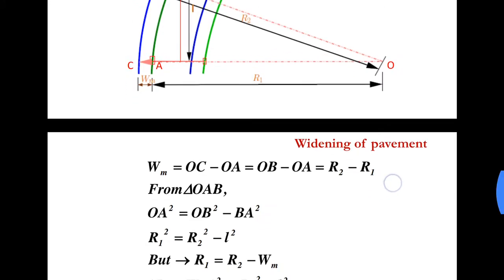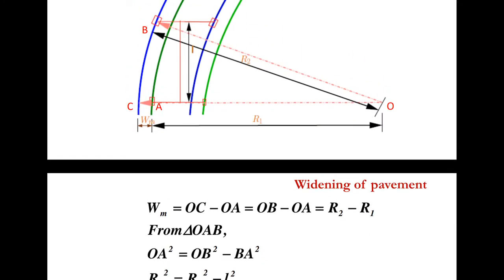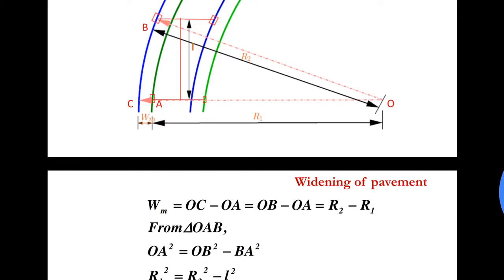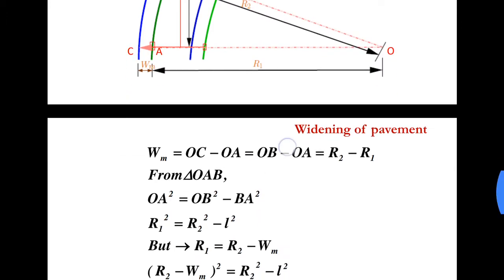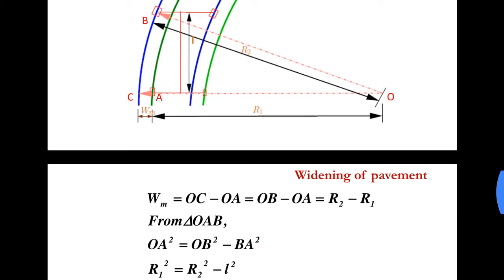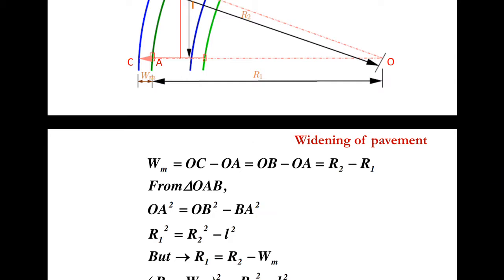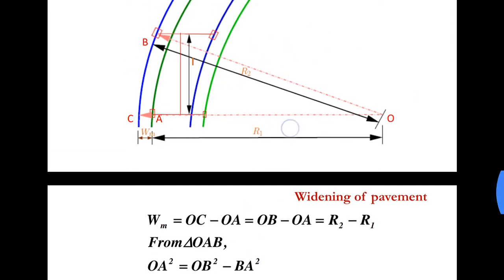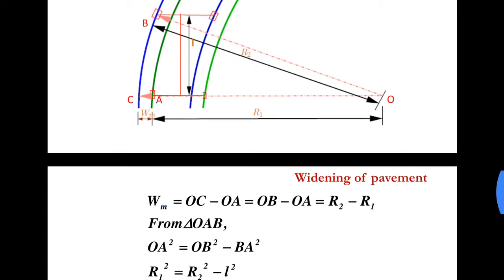Now consider triangle OAB. This is a right angle triangle, right angled at A. So by Pythagoras theorem, R2 square would be equal to R1 square plus AB square.